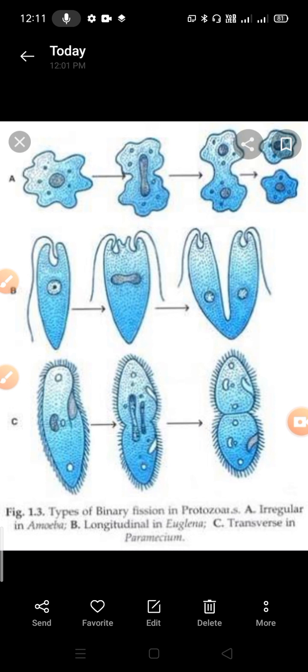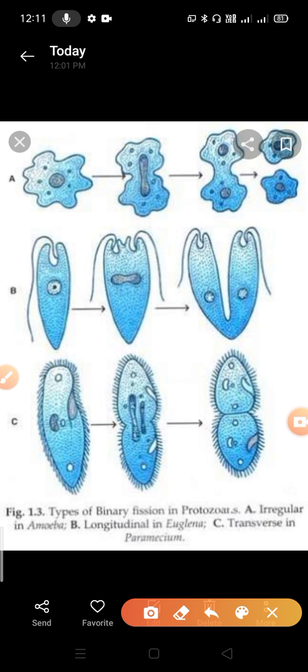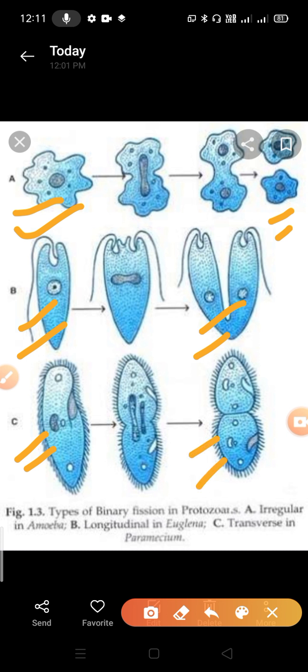You can see here three modes of the fission process. It is visible that in the first case, amoeba splits into two daughter cells. Clear? In the second case, euglena divides into two daughter euglenas. In the third case, paramecium divides into two paramecia.